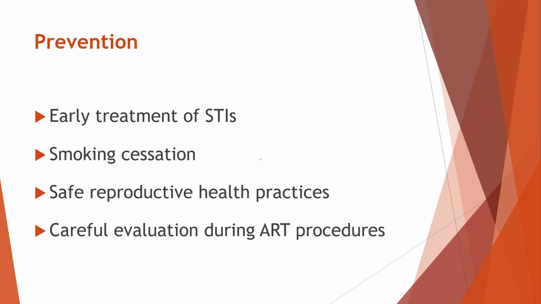Let's see about the ways we can help prevent ectopic pregnancy. One important step is the early treatment of sexually transmitted infections, especially those that can damage the fallopian tubes if left untreated. Quitting smoking is another key measure, as smoking affects tubal motility and increases the risk of ectopic pregnancy. Safe reproductive health practices, such as using protection and planning pregnancies carefully, also play a big role in reducing risk.